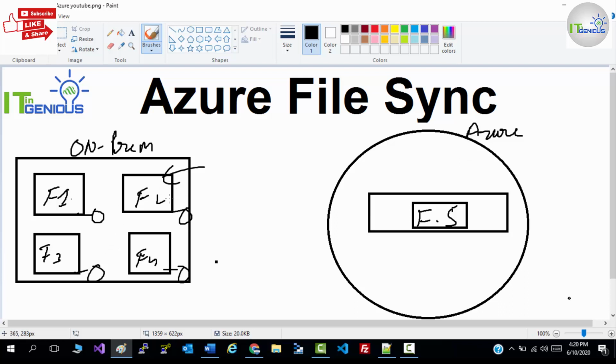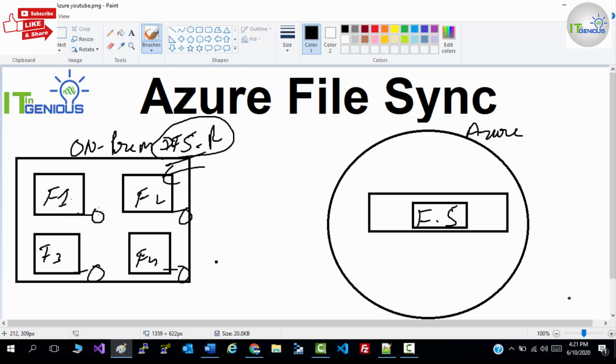In that scenario, if you are not going to replicate or sync your content to the cloud, you can use DFSR, which is known as Distributed File System Replication. That service you can use to replicate your data from one file server to another file server.